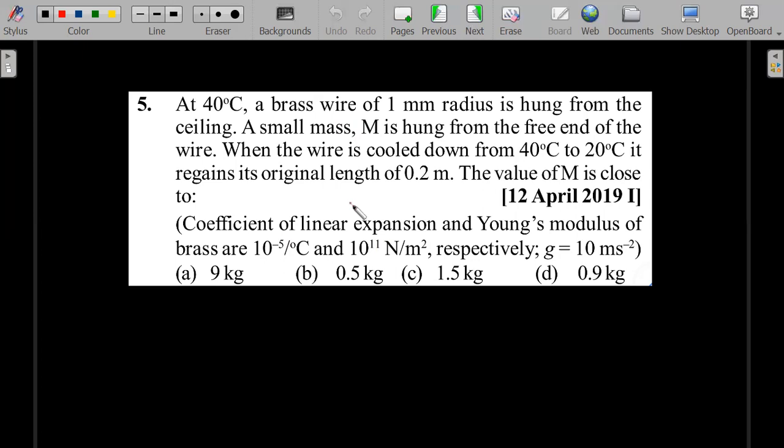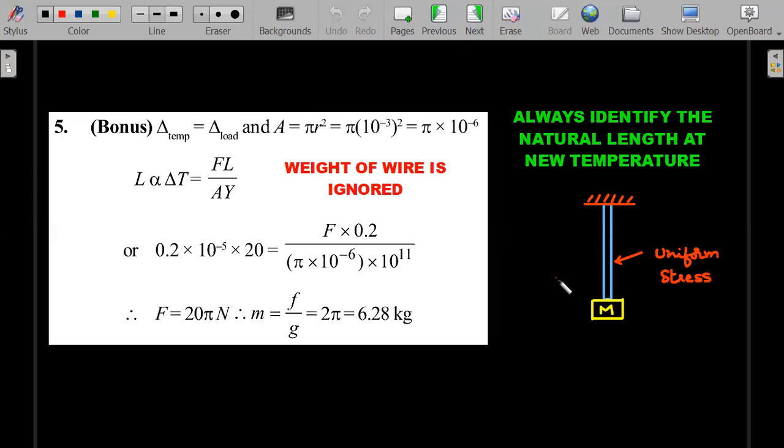Therefore, there is a stress involved in that. Compressive or tensile is the word used, which you should be able to make out. Whether it is compressive or tensile, you decide. And you should be able to match the solution.